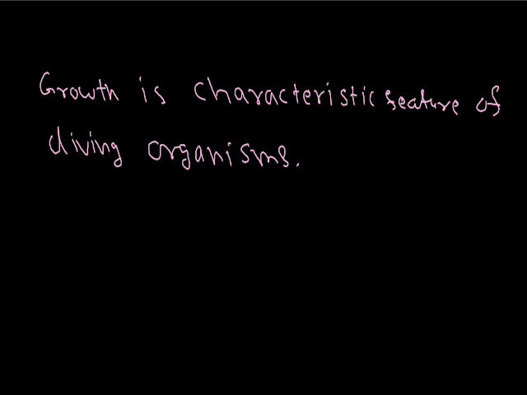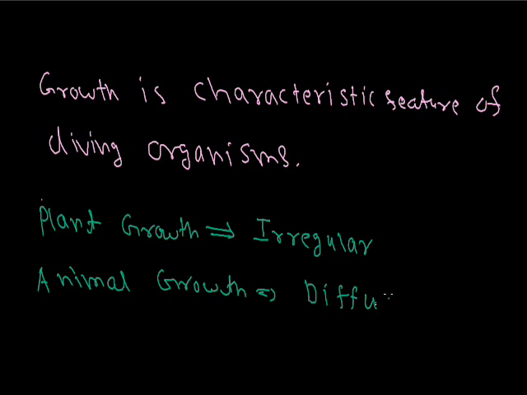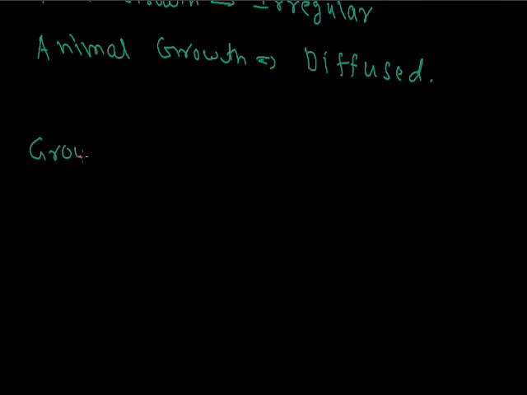Talking about plant growth, plant growth is irregular, and animal growth is diffused growth. Growth is a characteristic feature of living organisms, and plant growth is irregular growth, and animal growth is diffuse growth.